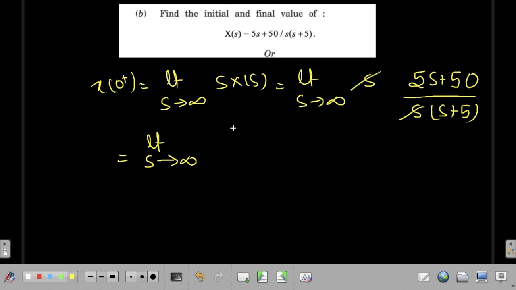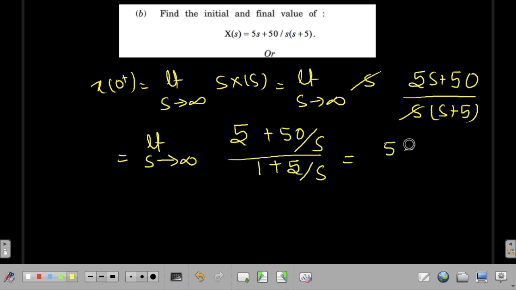So we can divide it by s, then you will be getting (5 plus 50 by s) divided by (1 plus 5 divided by s). So it will be 5 plus 0 divided by 1 plus 0 equal to 5. So you got your answer: x of 0 plus is equal to 5 here.